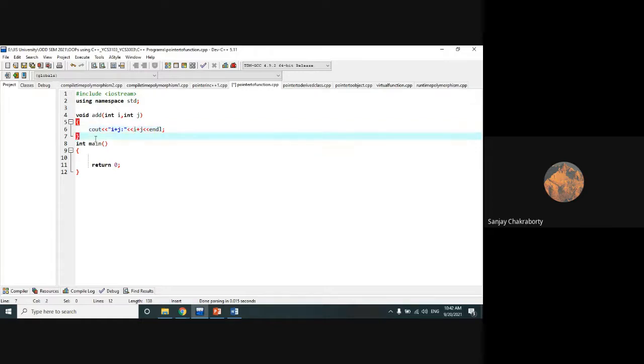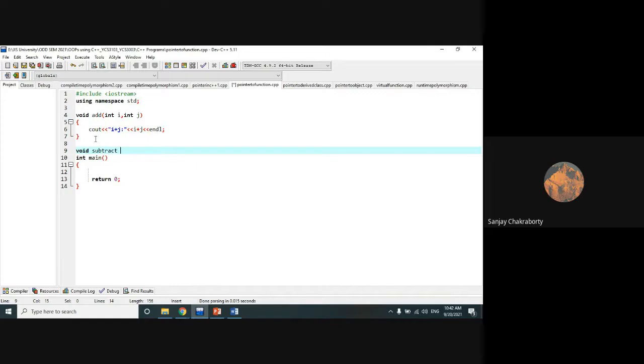Now we are defining one more concept, void subtract. There's a little bit of difference. I would like you to figure it out by yourself, so that will be more interesting.